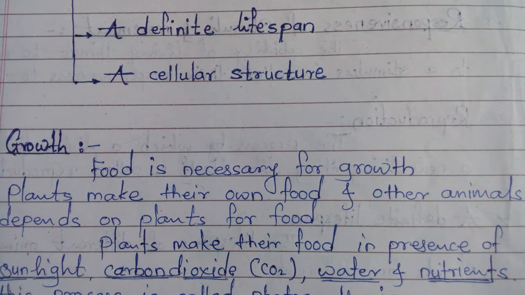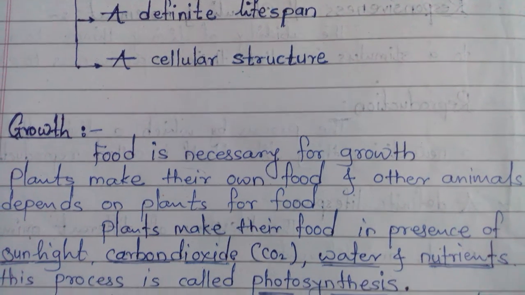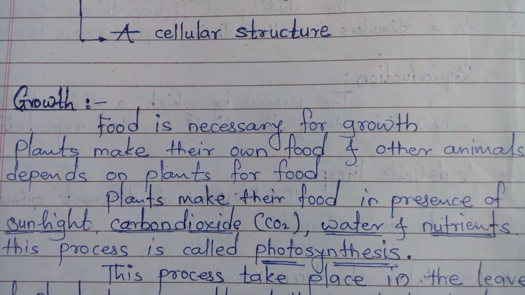How do plants make their own food? With the help of sunlight, carbon dioxide, water, nutrients and the chlorophyll pigment, plants make their own food, and this reaction is said to be photosynthesis.